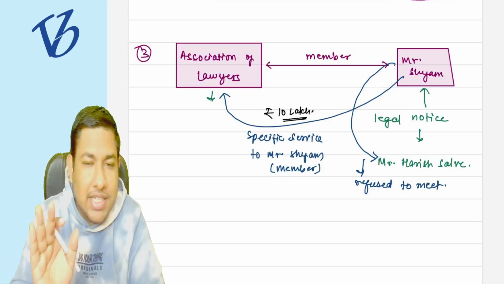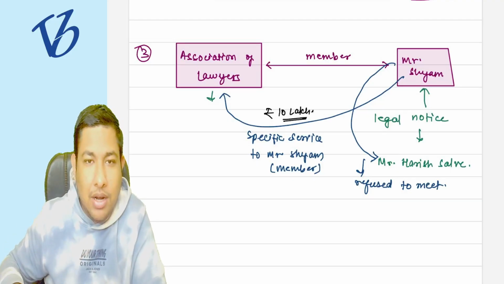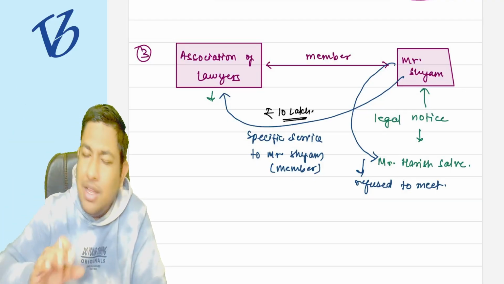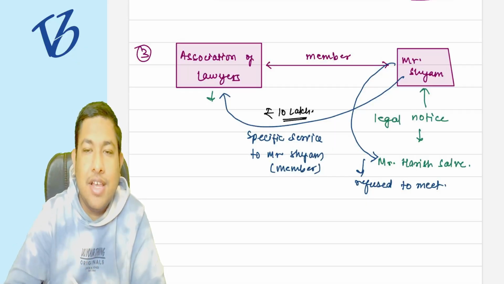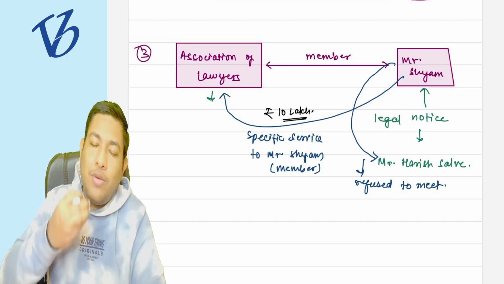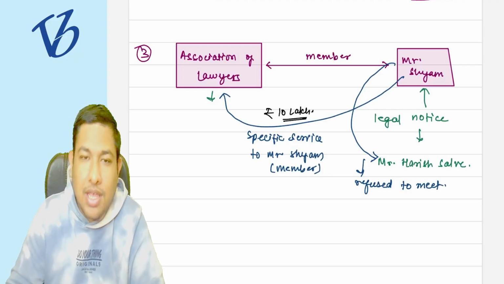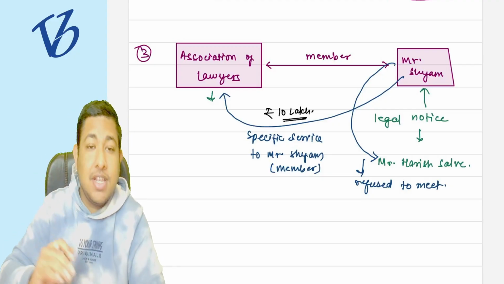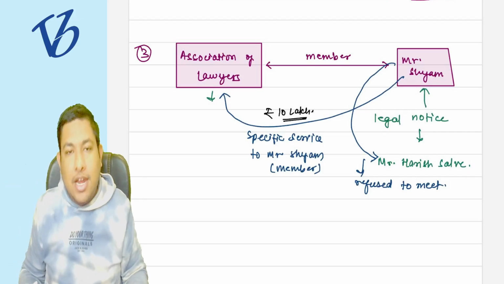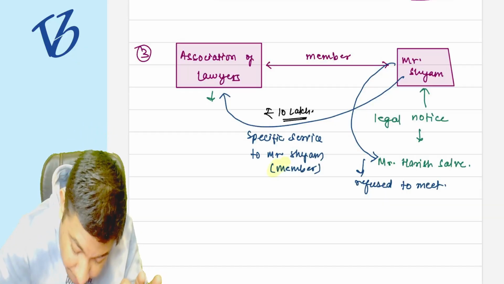They do not provide this kind of service, to approach someone, to do the lobbying for someone on behalf of the member. They usually do not do all these things. But because of Mr. Shyam, who is a member of the association, they provided specific services to Mr. Shyam because of his need. So they are providing the specific services. Generally, they do not provide this kind of service, but they are providing it to their member.